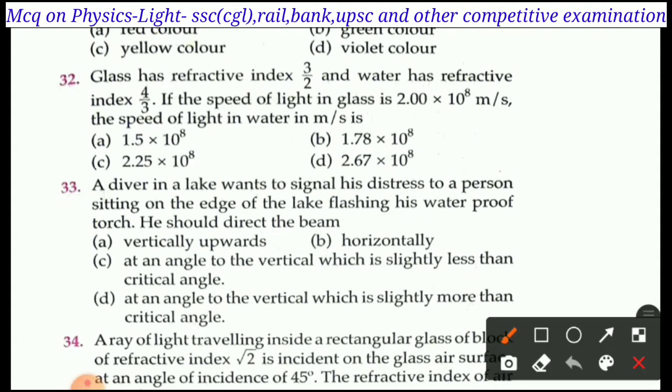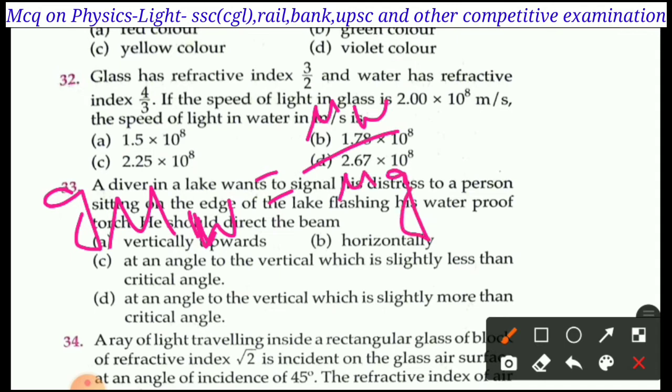As we know, the refractive index of water with respect to glass is equal to mu W by mu G. This is the relative refractive index. This is the refractive index of water with respect to air. This is also the refractive index of glass with respect to water.